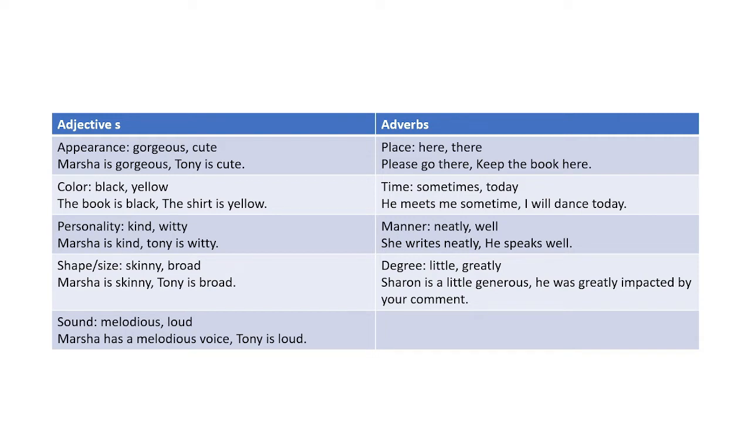In the adjective, we can say color: black, yellow. The book is black, the shirt is yellow. What is the color of the book and what is the color of the shirt? In the adverb, we can say time: sometimes, today. He meets me sometimes.